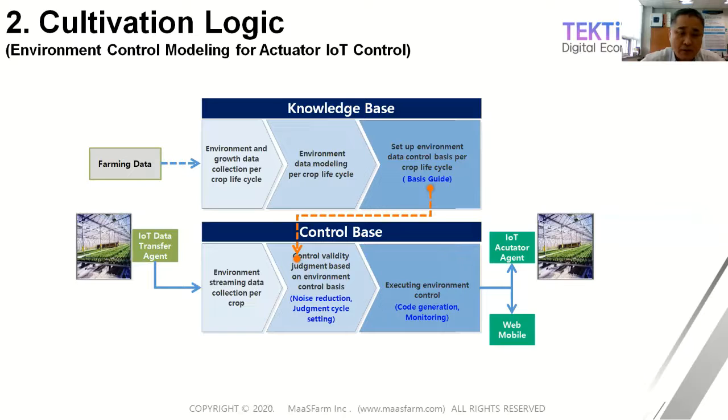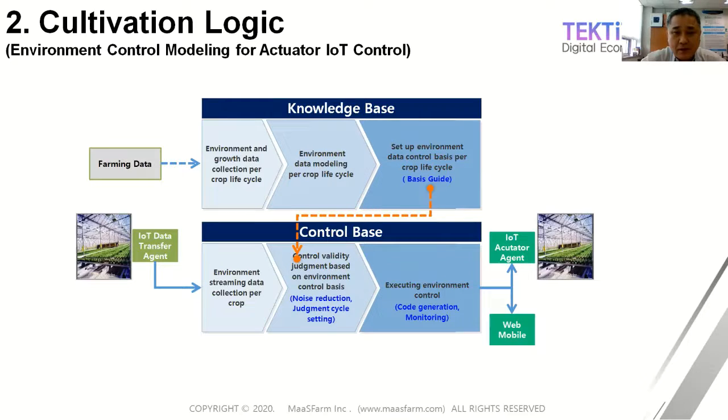When we make an environment control basis model, we use farming data as domain knowledge, and then we adapt AI technology, deep learning technology, and machine learning technology to optimize and modelize the real data into the best data, the best production data.